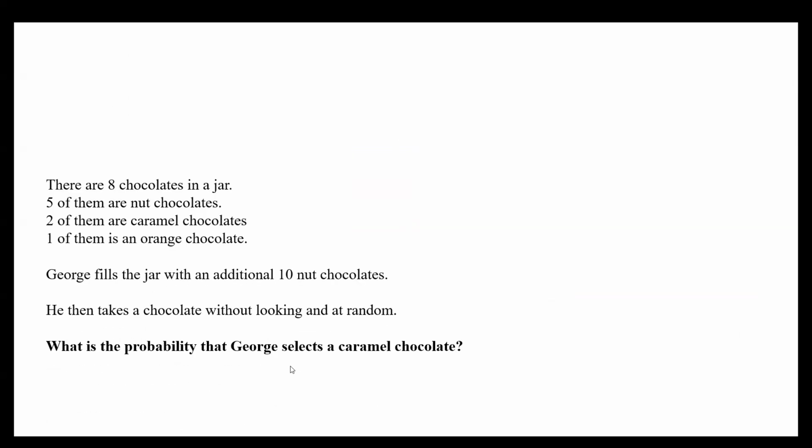All right, this is the final question, guys. Let me read it to you. It says, there are 8 chocolates in a jar. 5 of them are nut chocolates. 2 of them are caramel chocolates. And 1 of them is an orange chocolate. George fills the jar with an additional 10 nut chocolates. He then takes a chocolate without looking and at random. What is the probability that George selects a caramel chocolate? Please, can you express your answer as a simplified fraction?